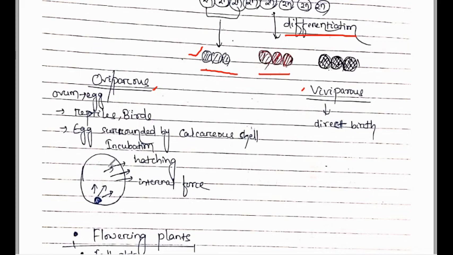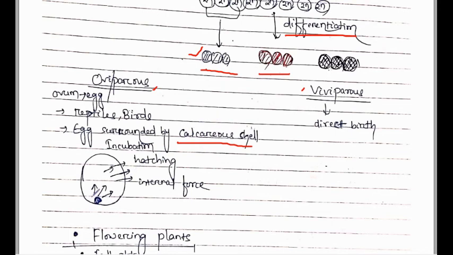This egg is covered by a hard calcareous shell. Calcareous shell means it consists of calcium. What is the function of this calcareous shell? It is very protective from the environment.